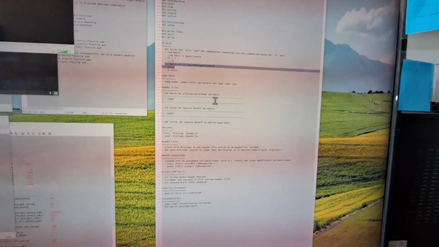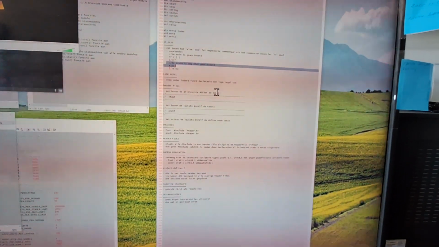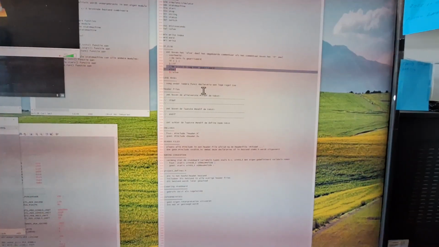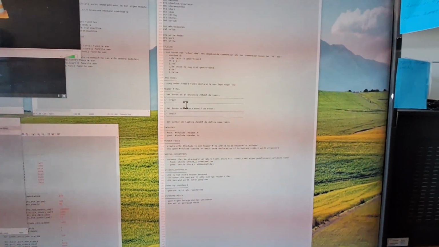So I know what the else condition is meant for. Empty file, header file, ifdef and ifinclude, absolute header files, not relative. Not these, but this one. Header files, naming conventions,